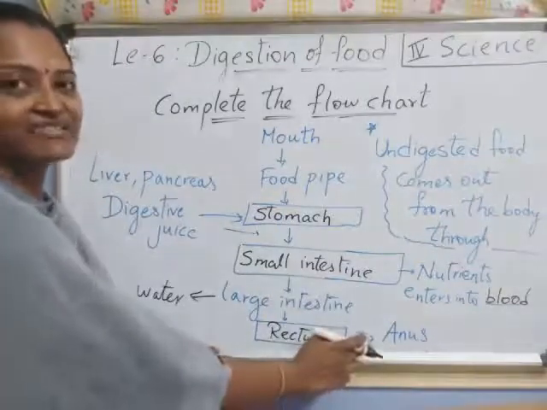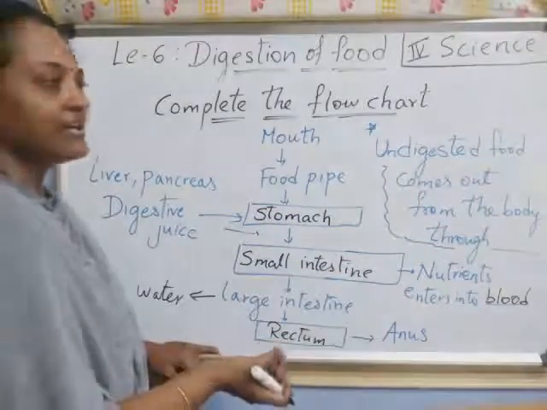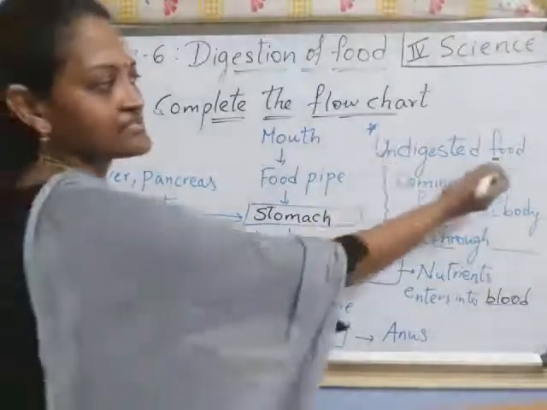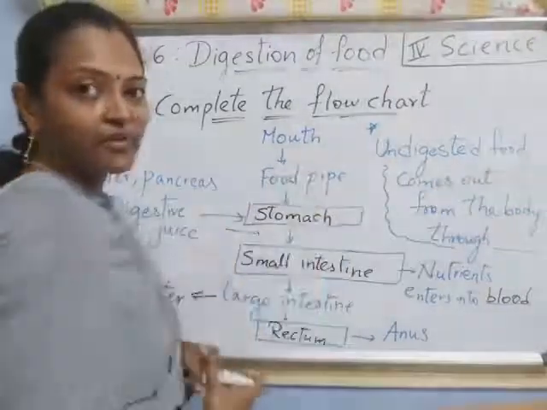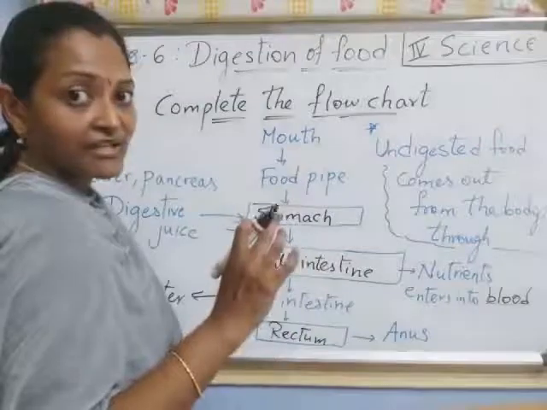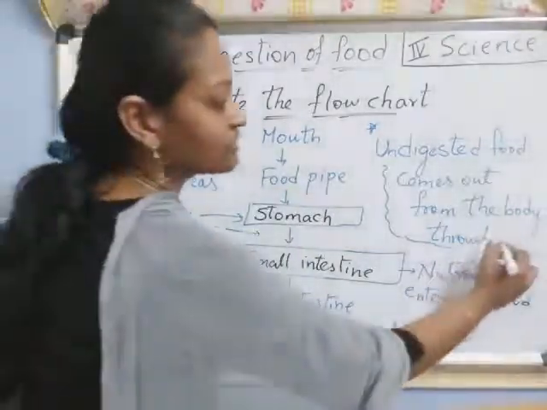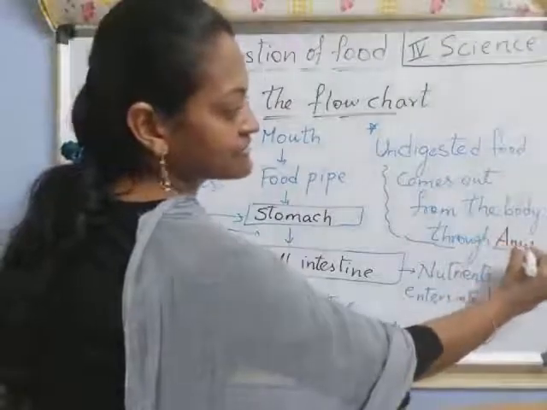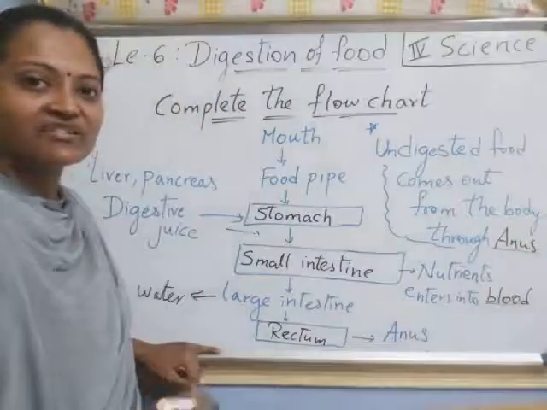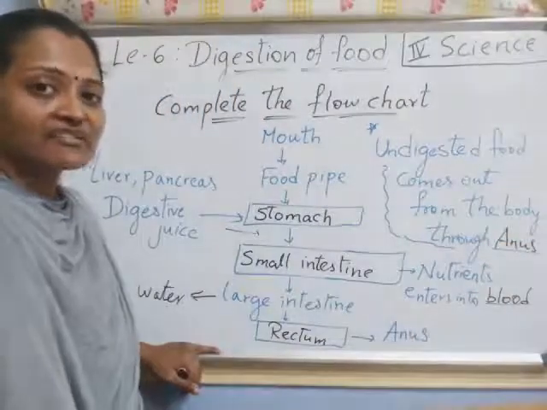Yes. What is this? This is a small hole. Next, see here, the undigested food comes out from our body. The undigested food comes out through which part? What is that? Yes, anus. So through the anus. Have you understood up to here, children? How the digestion process occurs in our body?